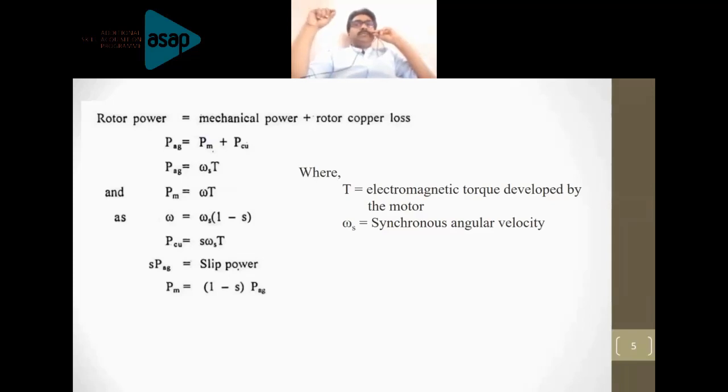This is the equation which you would have seen, learned or studied when you started studying the induction motor drive. Very obviously, the speed torque equation of the induction motor drive is explained with the help of initially a torque equation and the equivalent circuit, the three-phase equivalent circuit. In that discussion, this power equation is also presented. So have a look at this equation.